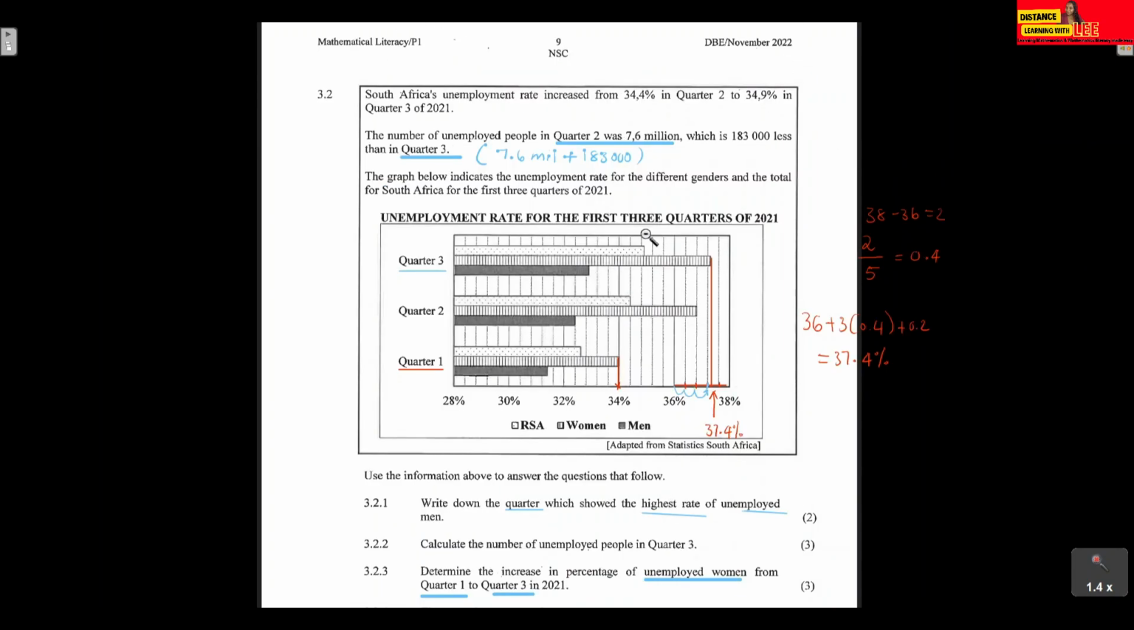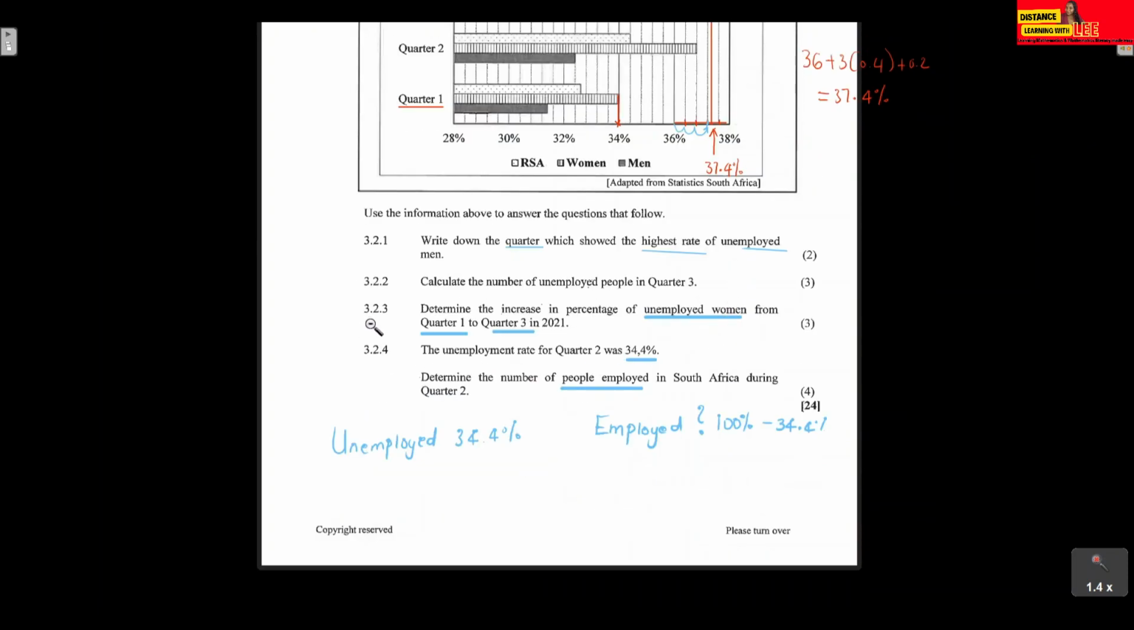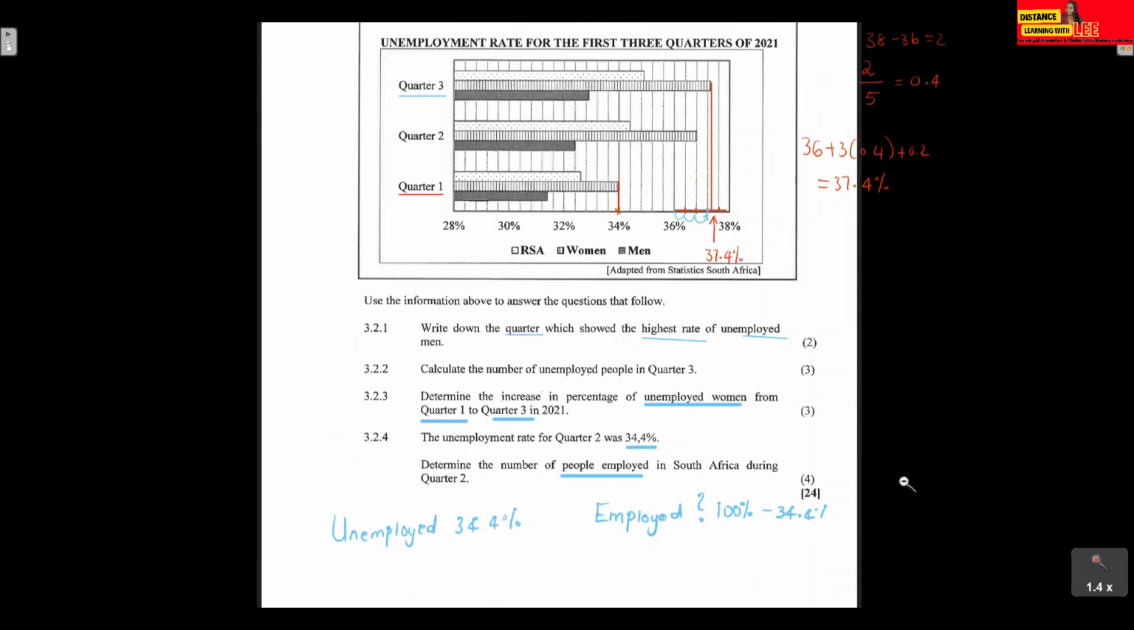What is the number? Not the percentage. So you have to look at the information that is given to us. Question 3.2.3, determine what is the increase. For us to determine the increase, what was the percentage in quarter 1? What is the percentage in quarter 3? And in question 3.2.4, for us to determine the number of people employed, because we're working with percentages, and we are already told the percentage of people that are unemployed, we can simply determine the percentage of people that are employed by subtracting it from 100, and then from there think, what do you want, what you have. If you think of your solutions in that way, you will never get it incorrect.